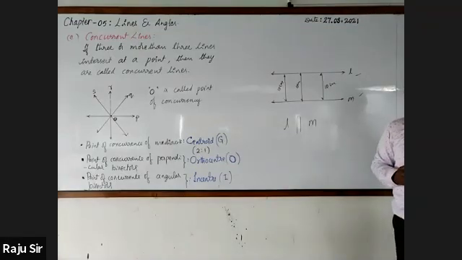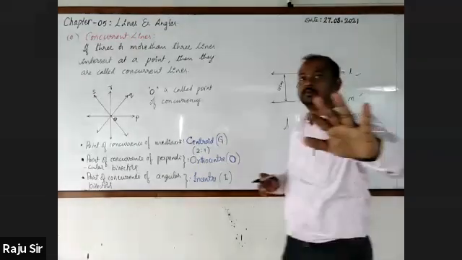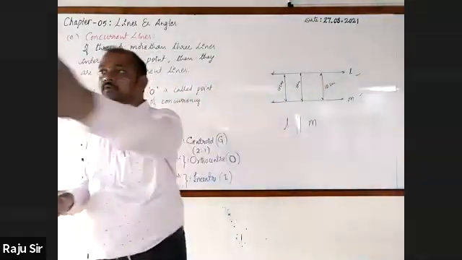Two lines which do not intersect, which never meet, are called parallel lines.